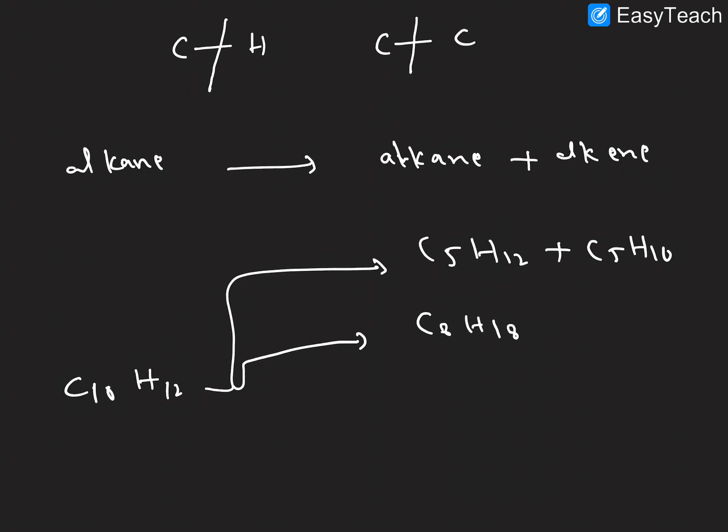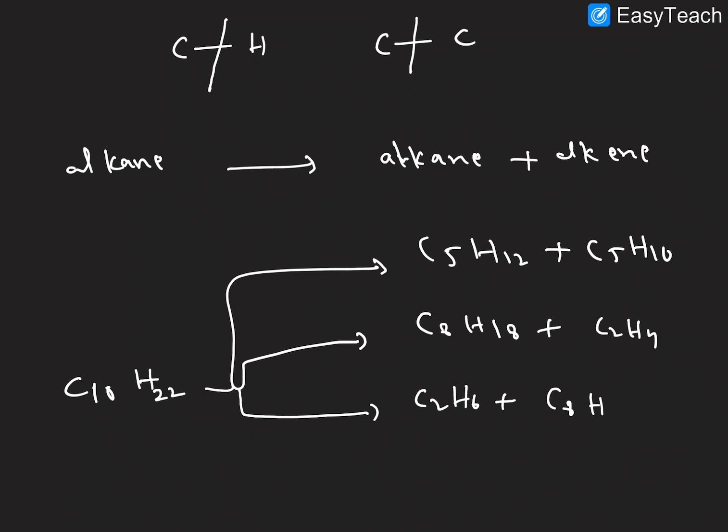So here C8H18, one minute. Yes, I wrote the hydrogens wrong here. So just a correction here: that's C10H22. Now it's correct, right? And next one, then C2H4.